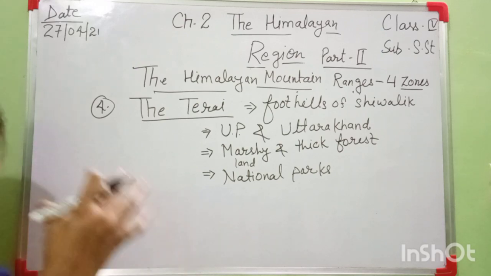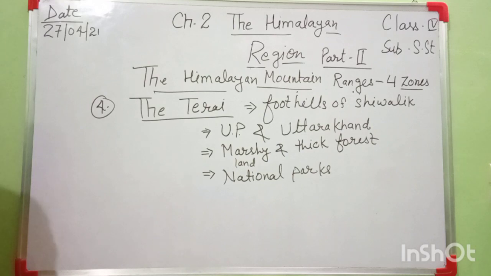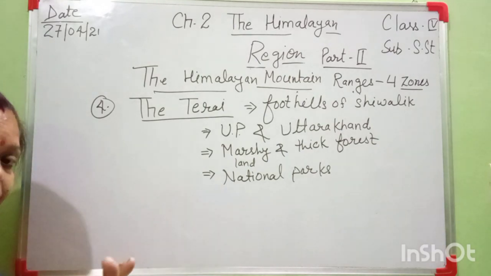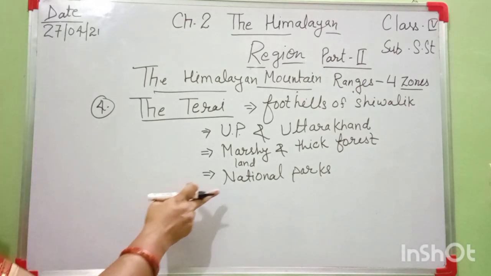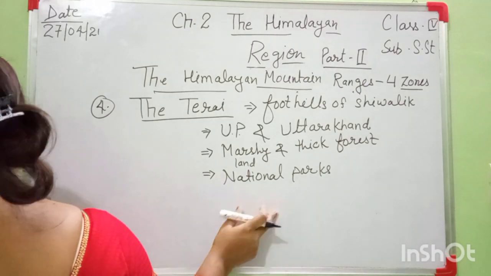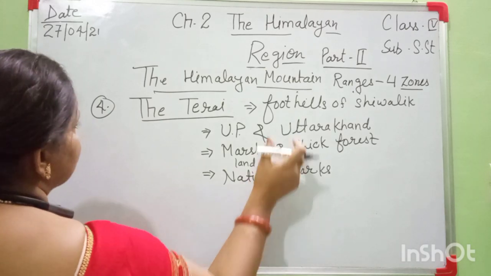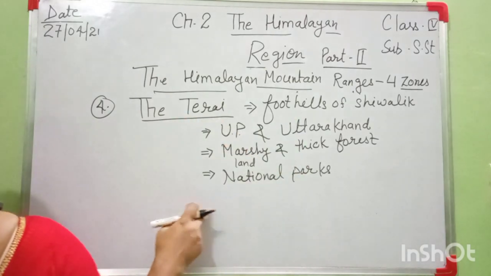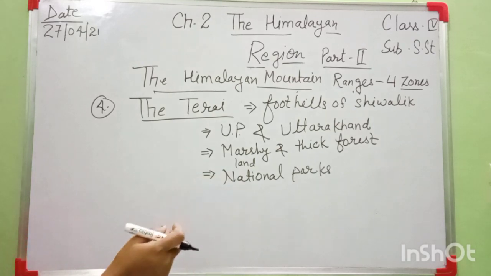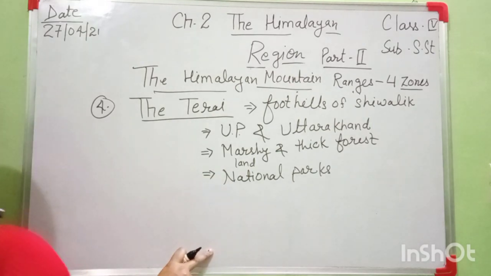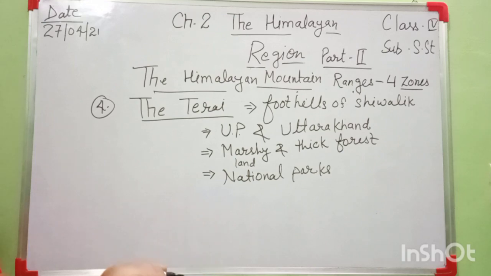Okay, it is a natural habitat, a natural home for wildlife, for wild animals. Many national parks and wildlife sanctuaries are found in this Tarai part. Jim Corbett National Park is situated in Uttarakhand. It is famous for its wildlife. Okay, these things are clear now.